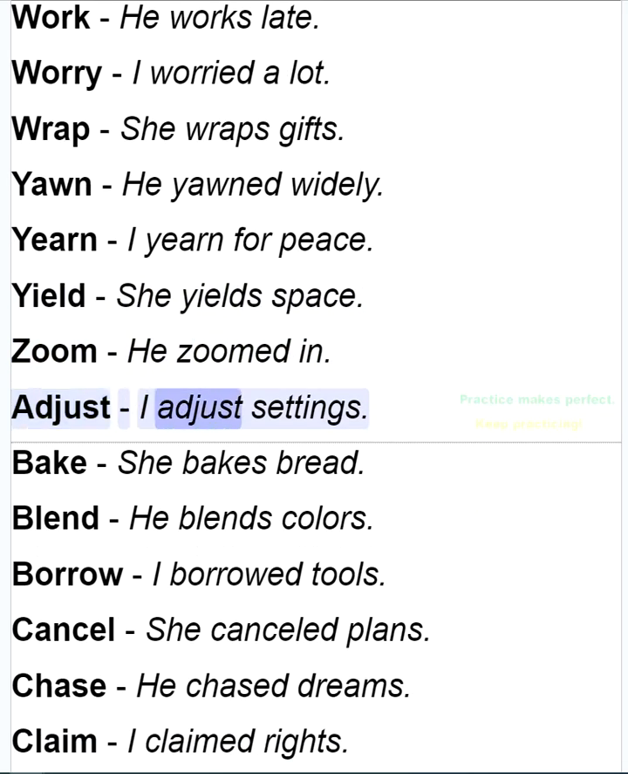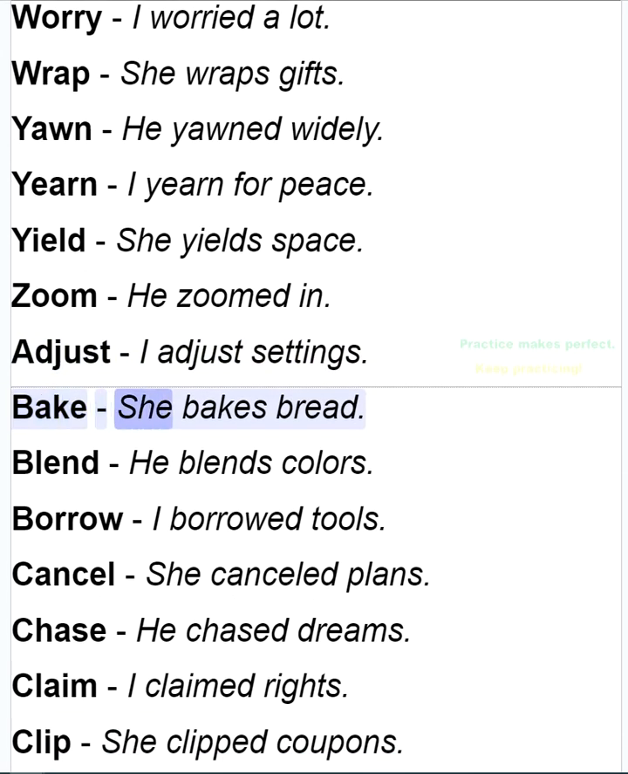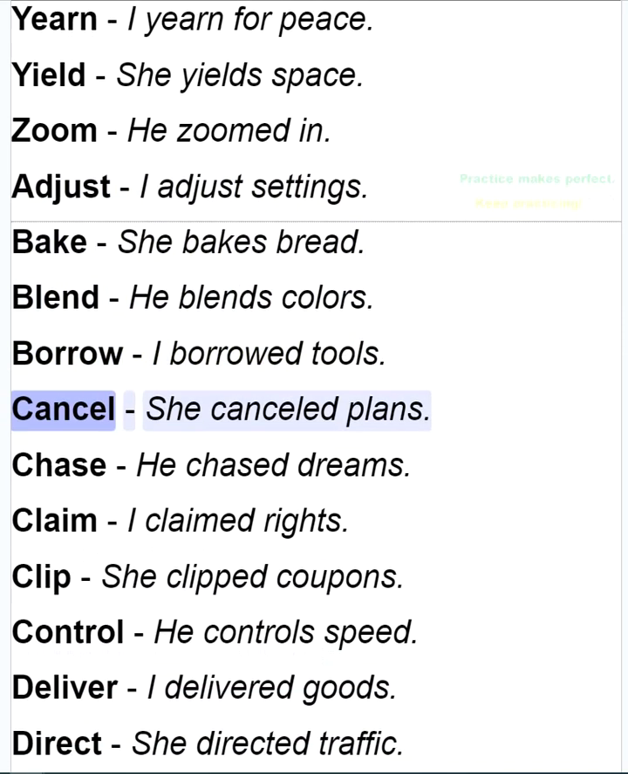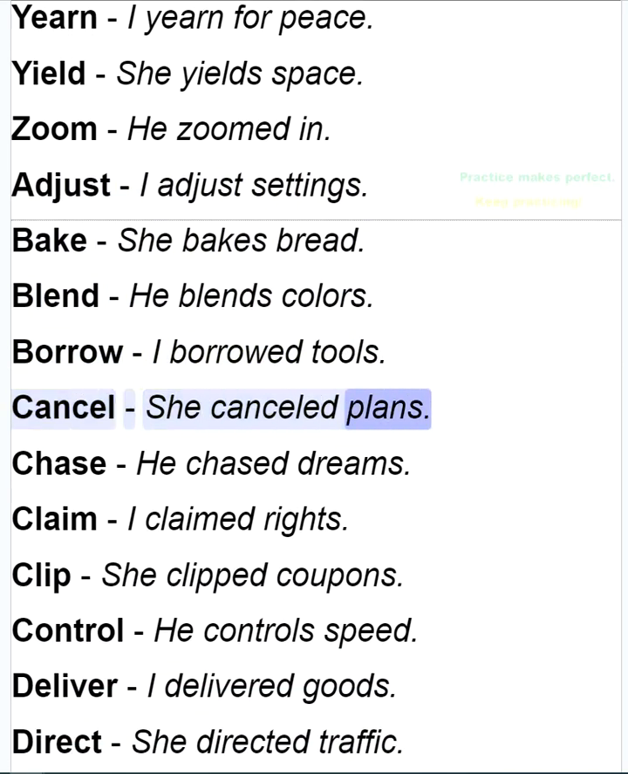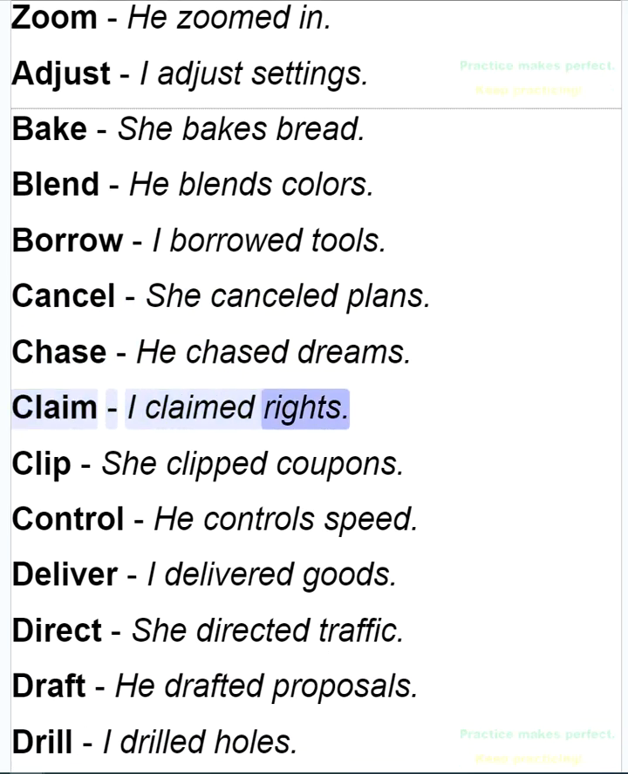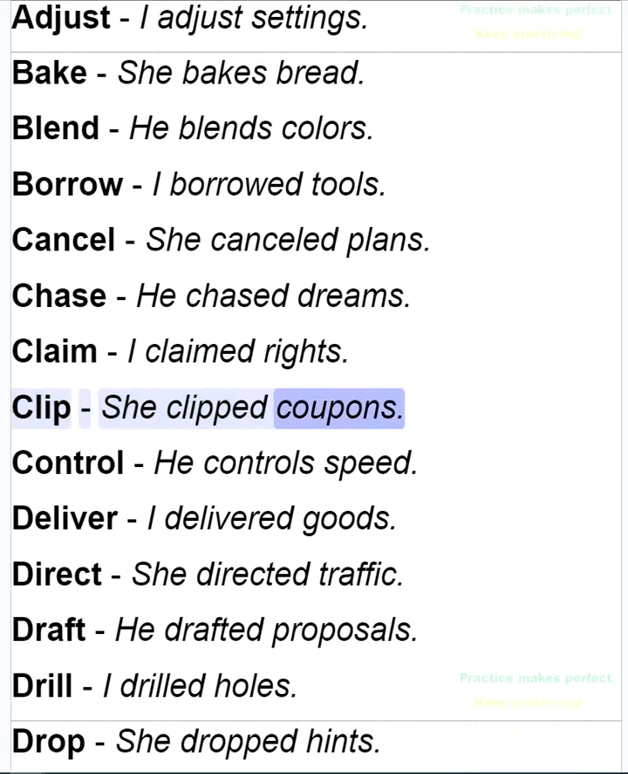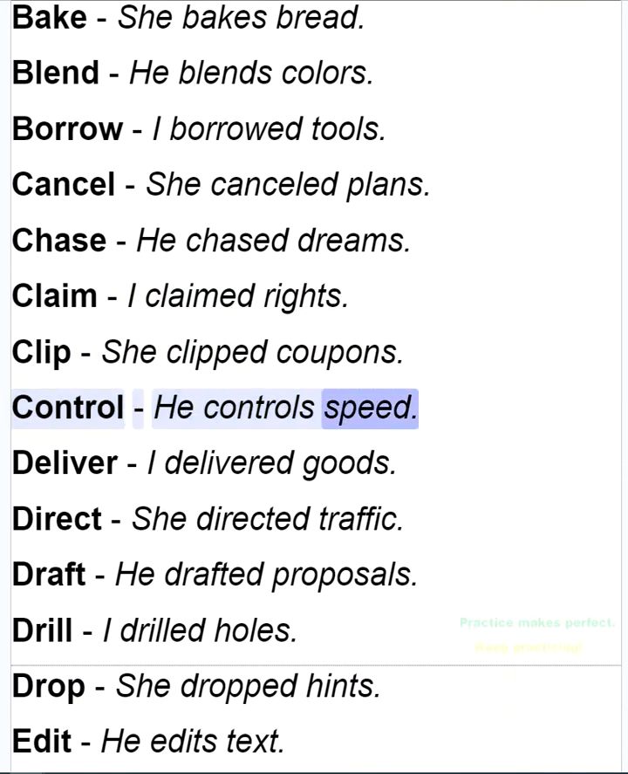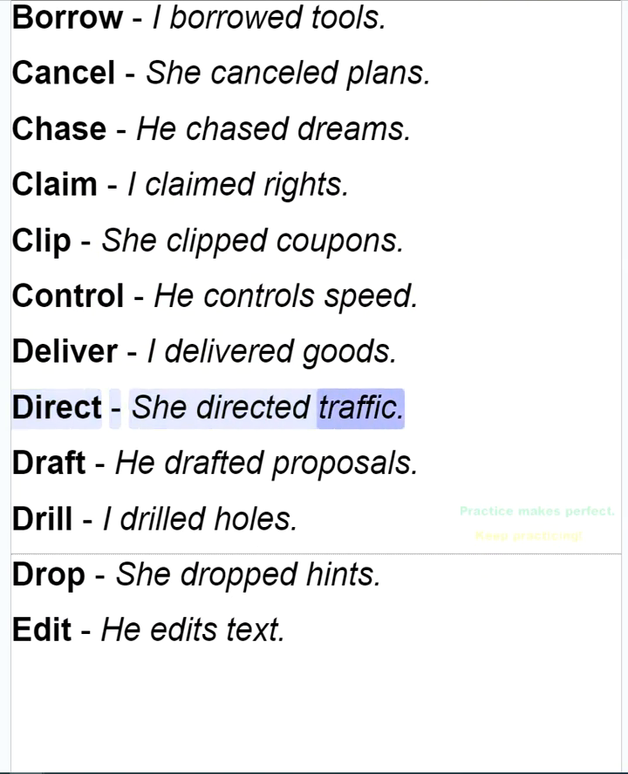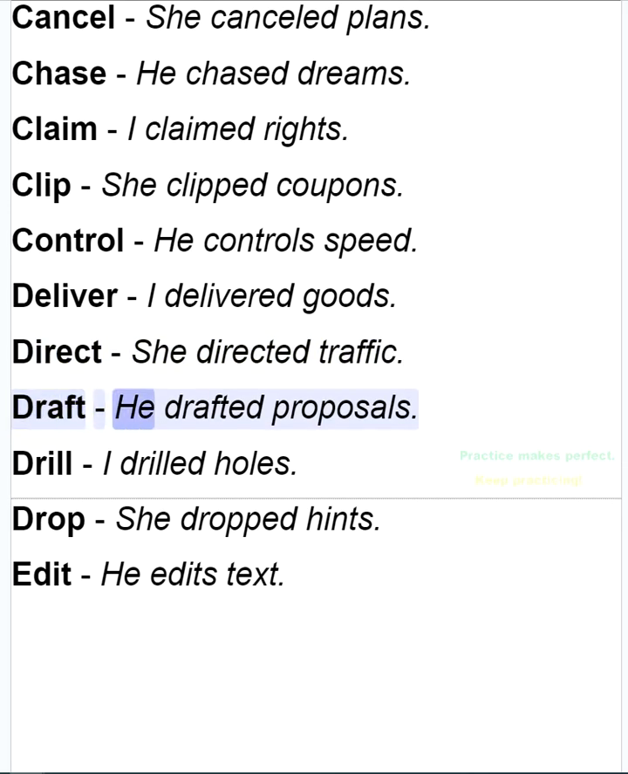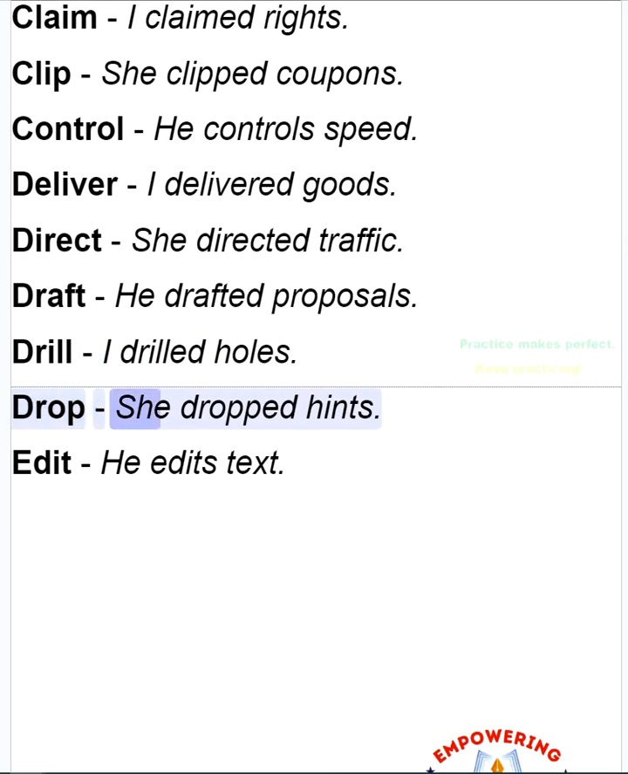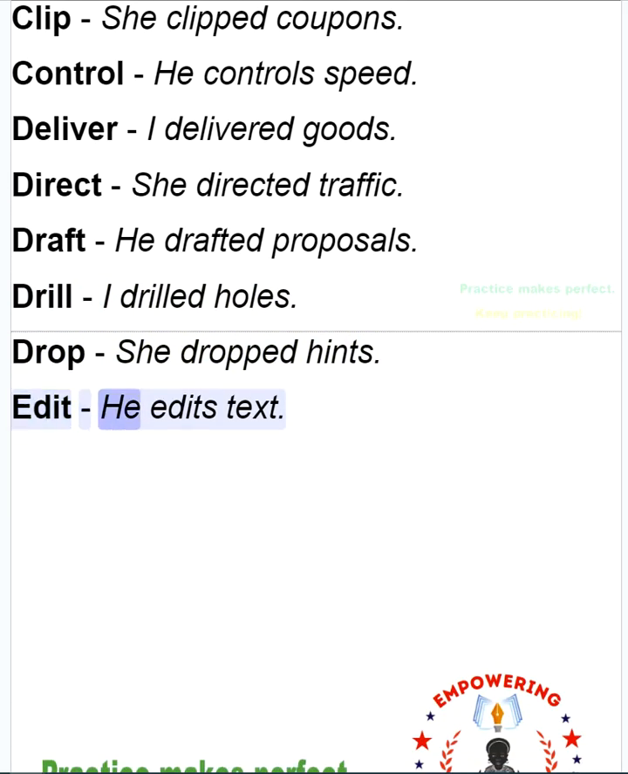Adjust, I adjust settings. Bake, she bakes bread. Blend, he blends colors. Borrow, I borrowed tools. Cancel, she cancelled plans. Chase, he chased dreams. Claim, I claimed rights. Clip, she clipped coupons. Control, he controls speed. Deliver, I delivered goods. Direct, she directed traffic. Draft, he drafted proposals. Drill, I drilled holes. Drop, she dropped hints. Edit, he edits text.